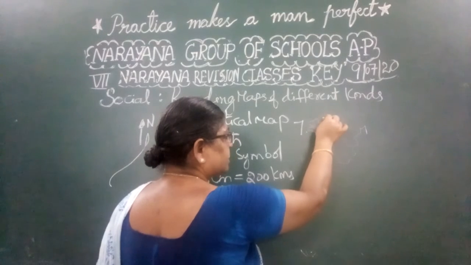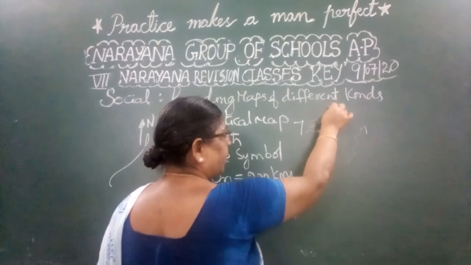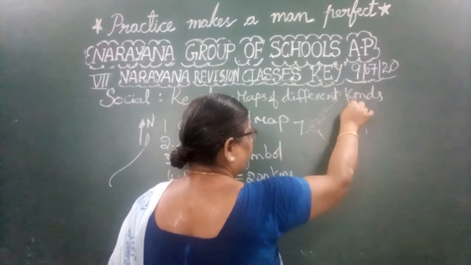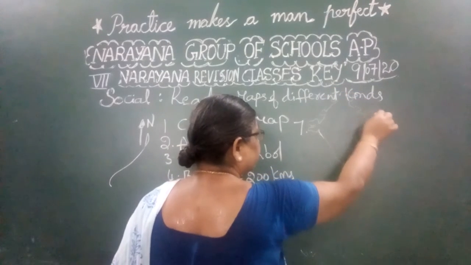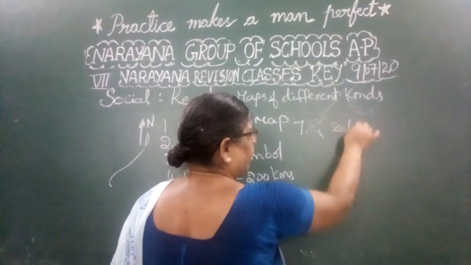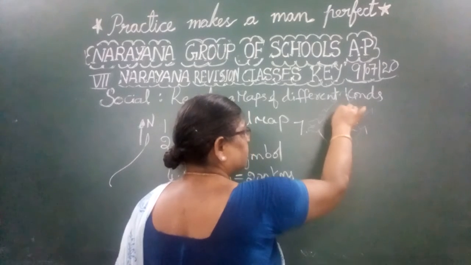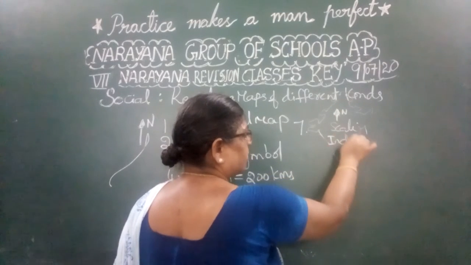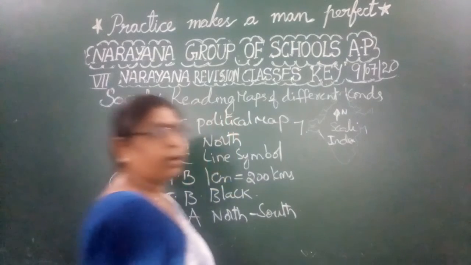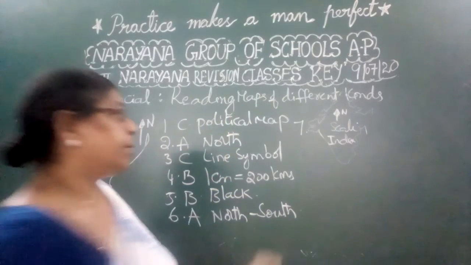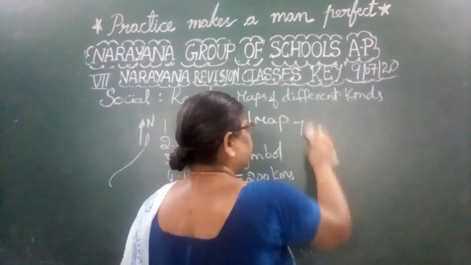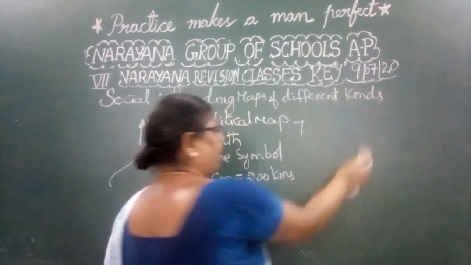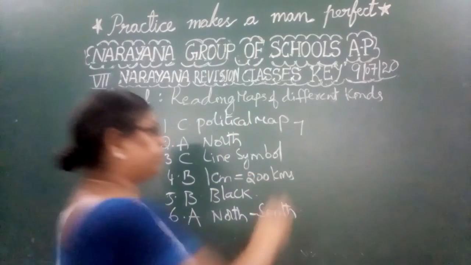But when you are drawing the map, take the precaution that you will also show the scale, the direction, and at the same time the index. These are the precautions to be taken. Try to draw a rough India map.